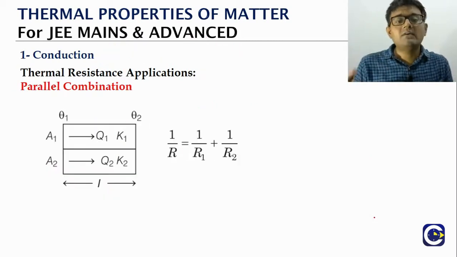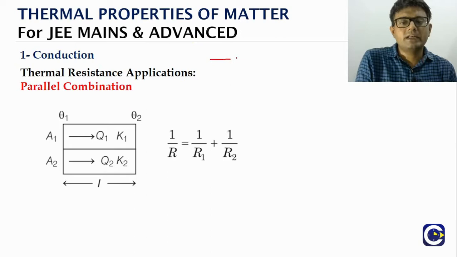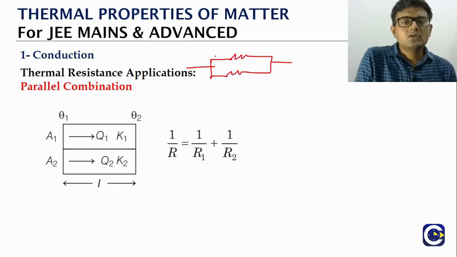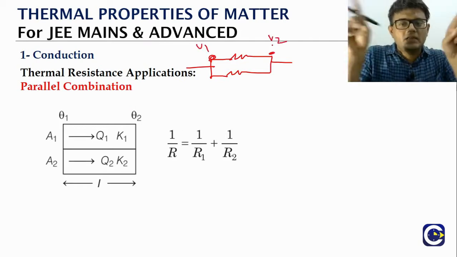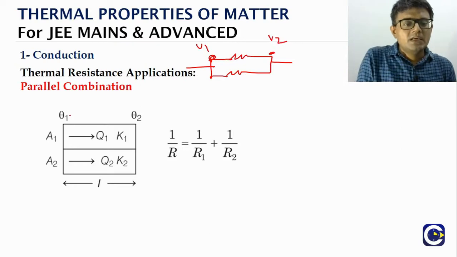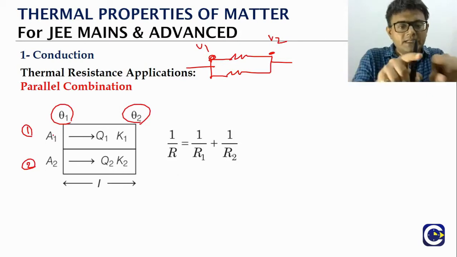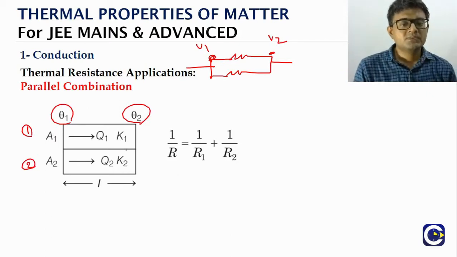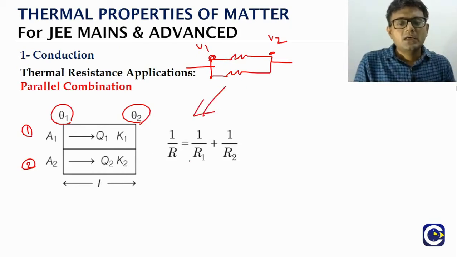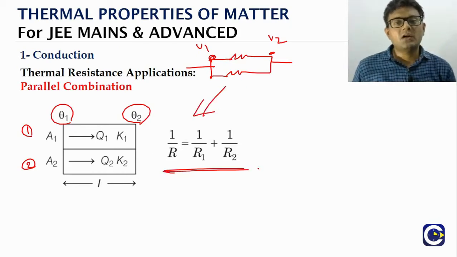Similarly, we can also have a parallel combination, just like in electrical circuits. Parallel combination means the potential difference across the resistances will be the same. In this case, if you look at rod 1 and rod 2, the temperature difference across the ends of them will be the same. That is what we see as the parallel combination. In the case of a parallel combination in electrical circuits, the equivalent resistance is given by 1 by R equals 1 by R1 plus 1 by R2.